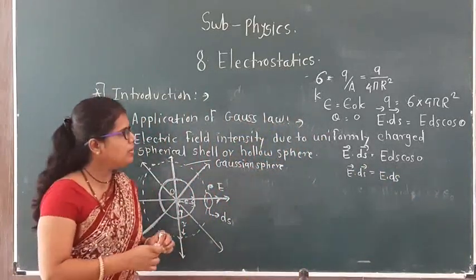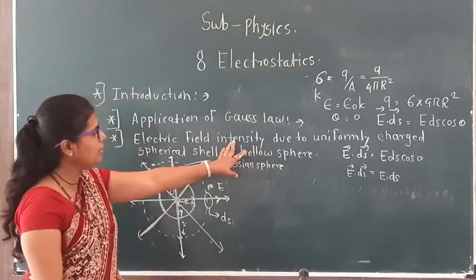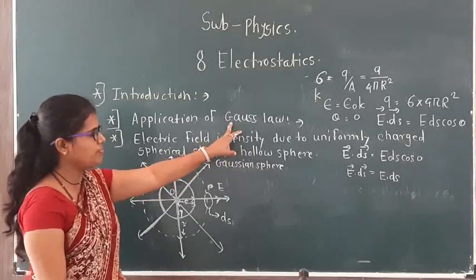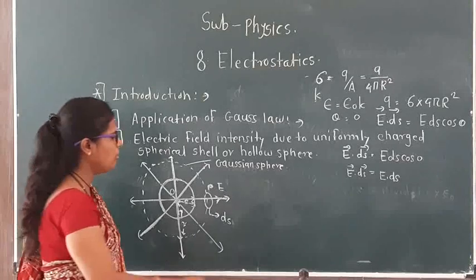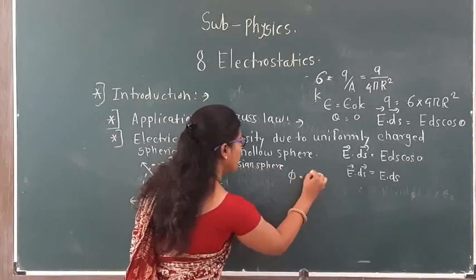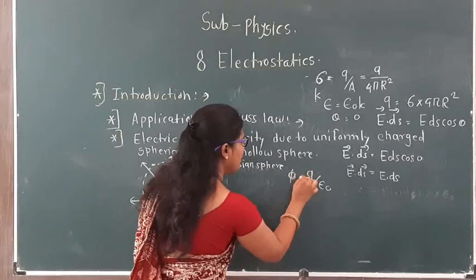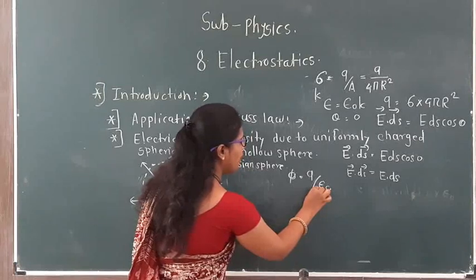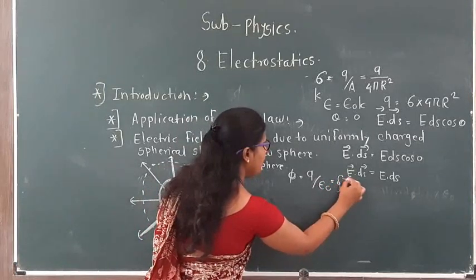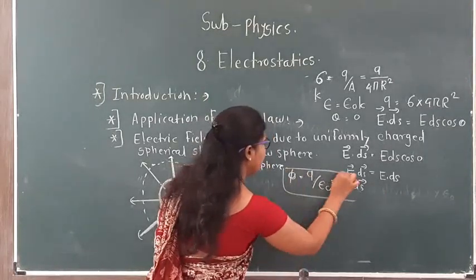Now to find the electric intensity, it is necessary to use Gauss law. What is Gauss law? The Gauss law statement we already know: phi is equal to Q upon epsilon naught. Phi means electric flux, equal to Q upon epsilon naught, which is equal to the closed integral of vector E dot vector ds. This is the Gauss law.